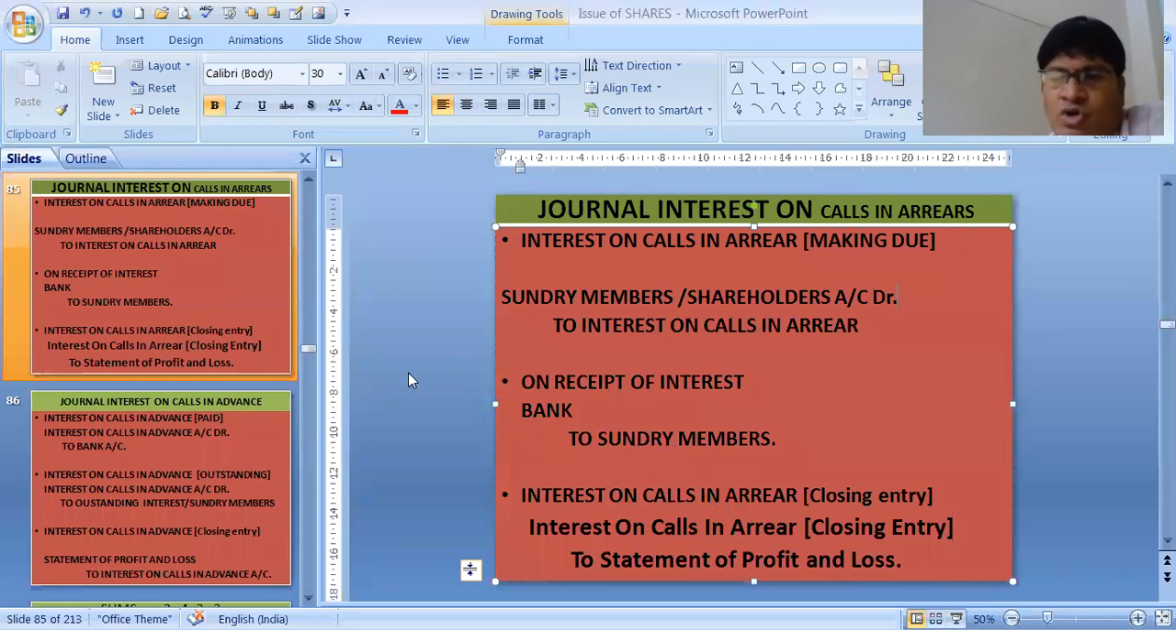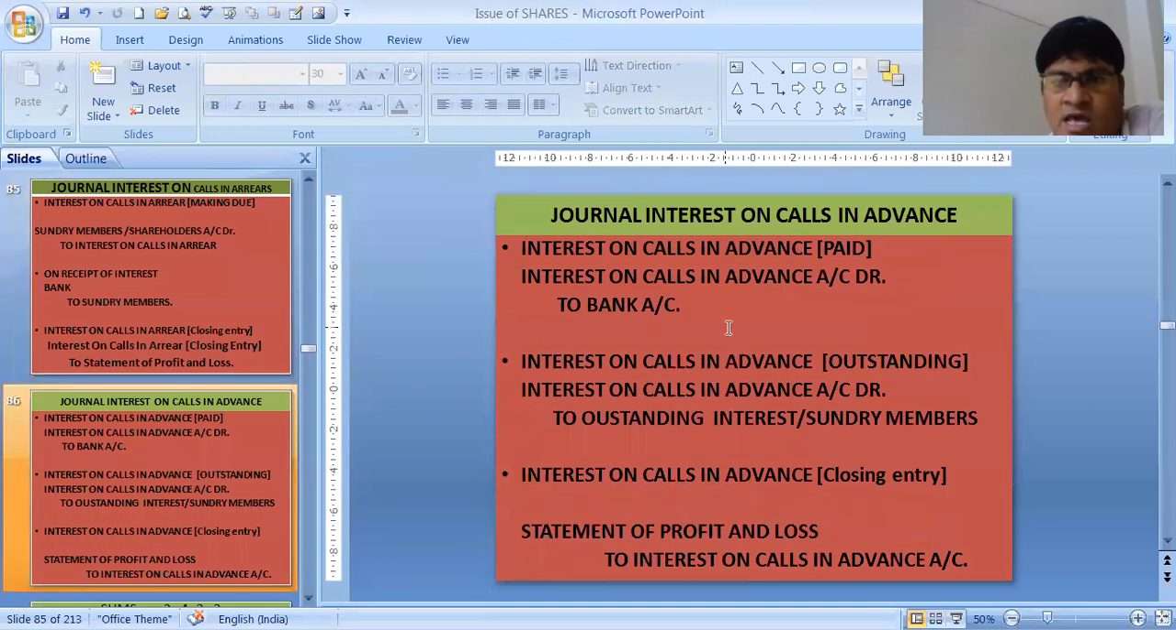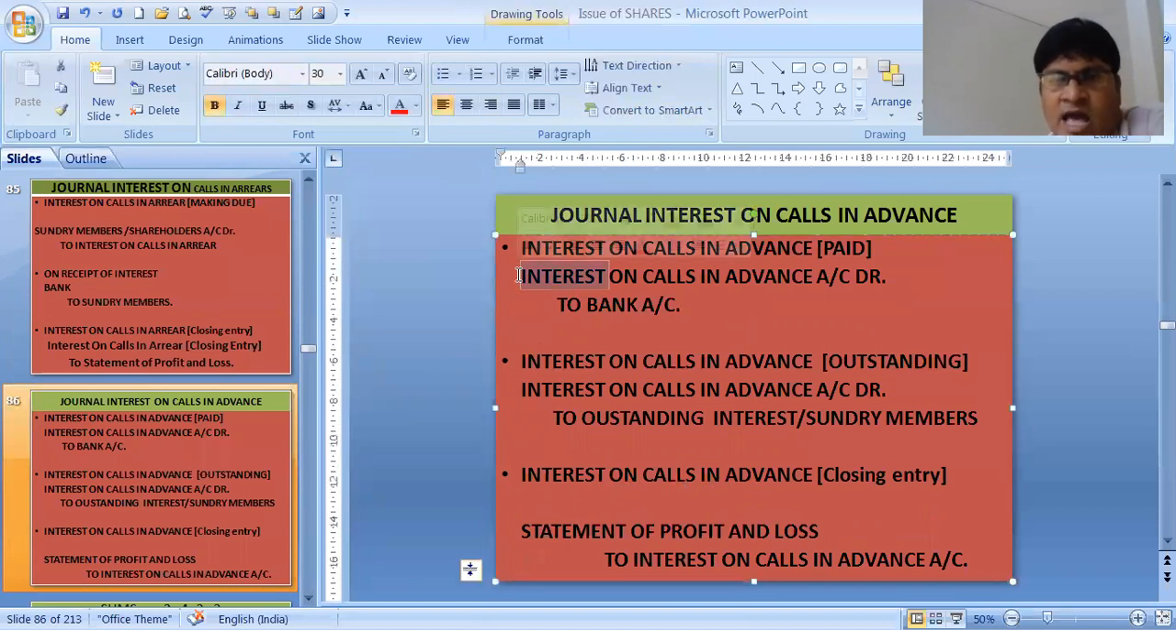Similarly, we have interest on calls in advance. So let's see about interest on calls in advance. Interest on calls in advance needs to be paid by the company to the shareholders. So it's a loss or expense of the company. Any expense is always debited. That's why interest on calls in advance account debit to bank. The company is paying to bank. Then if it is outstanding, if the payment is not done, then it is interest on calls in advance account debit to outstanding interest or to sundry members. We will pay later on to the members.